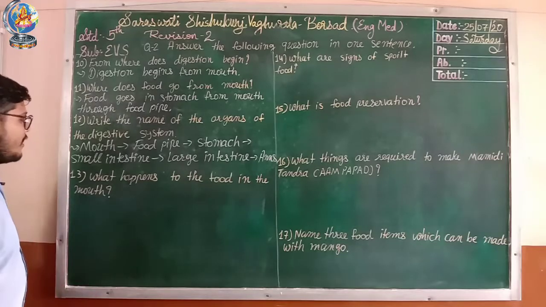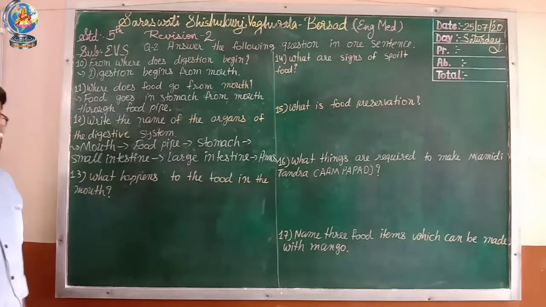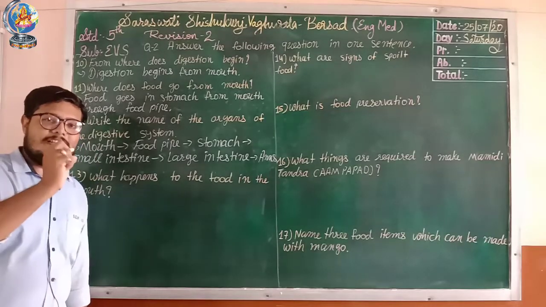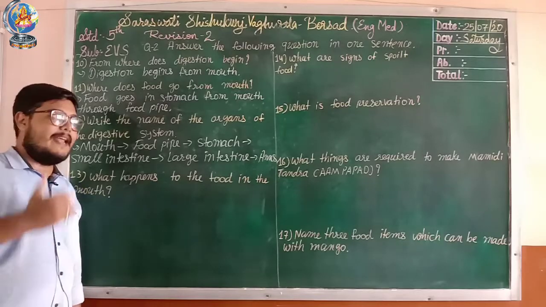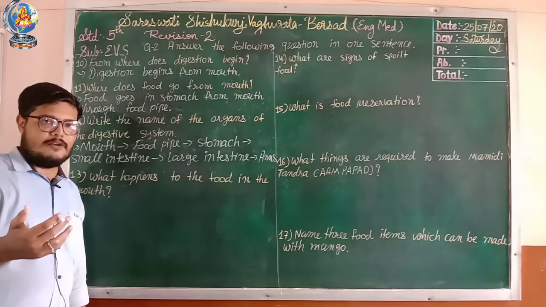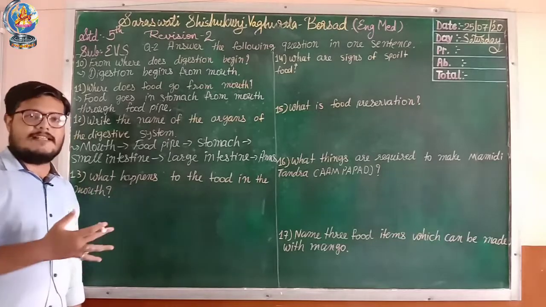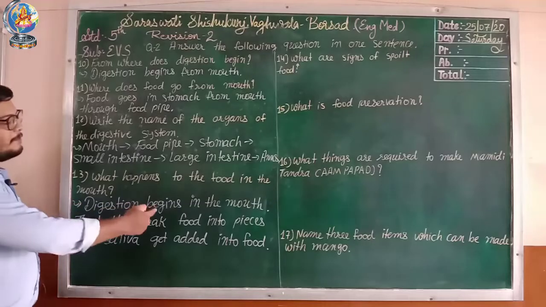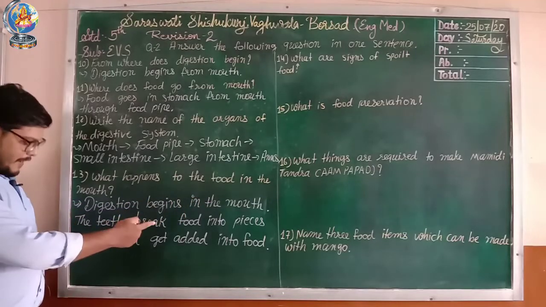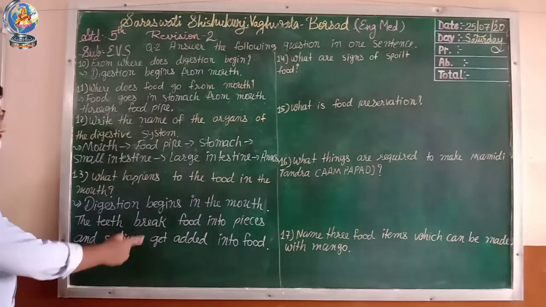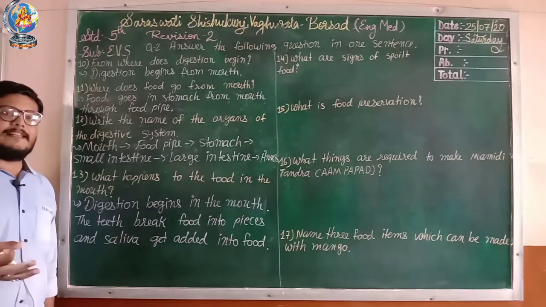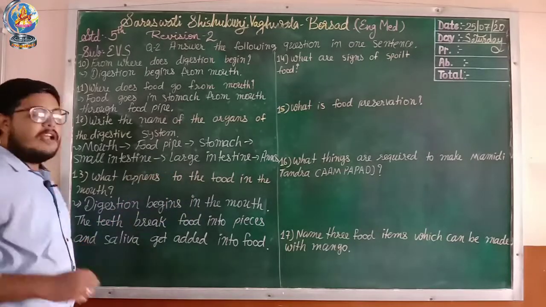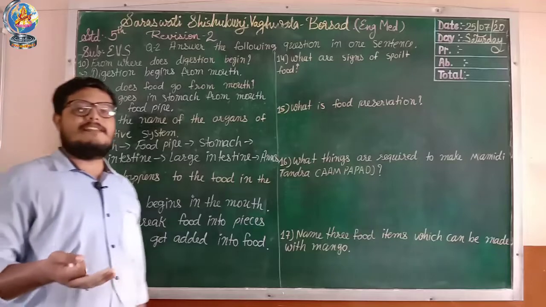Now let's go for question 13. What happens to the food in the mouth? As you know, when you put the first piece of food into your mouth, your teeth break that food into pieces, then saliva gets added, and you know what saliva does? It digests starch. So this is what happens in your mouth. Let's see the answer. Digestion begins in the mouth, the teeth break food into pieces and saliva gets added to the food, right? As I explained, digestion begins in the mouth, then the teeth break the food, and then saliva is added to the food.